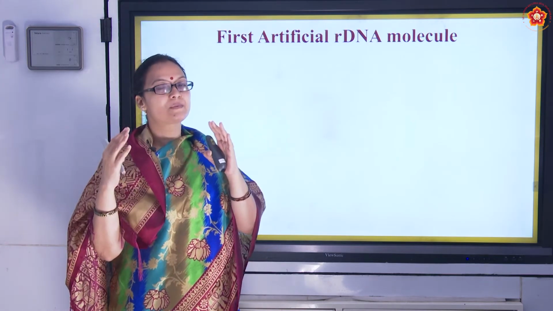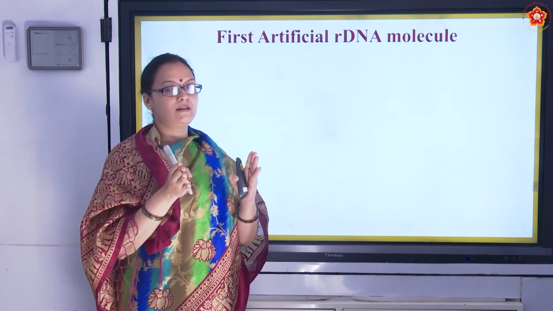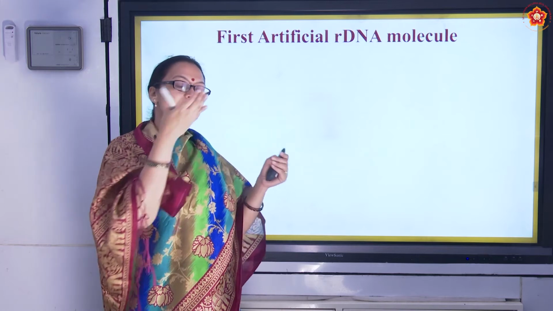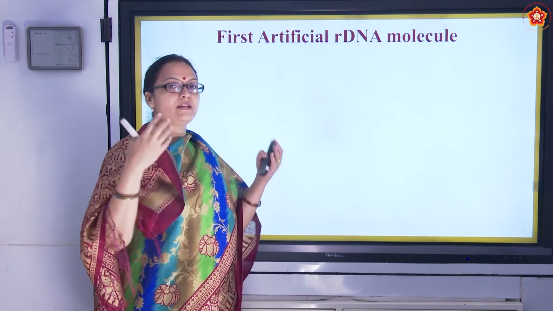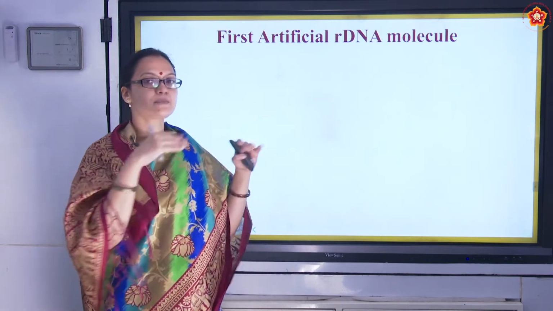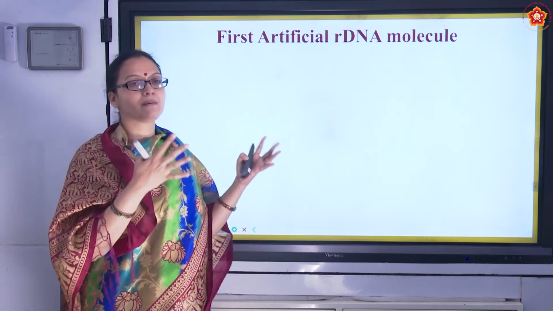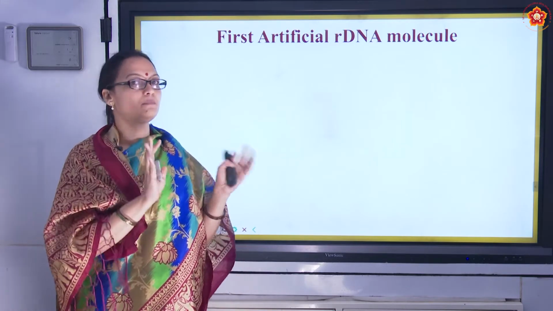Now we get a plasmid with a different genotype, which is called recombinant DNA. This recombinant DNA is put into the host cell so that it replicates and divides into many cells with a new genotype. This process of replication and making multiple copies is called cloning. That's all about recombinant DNA.